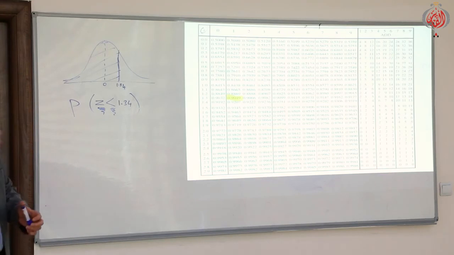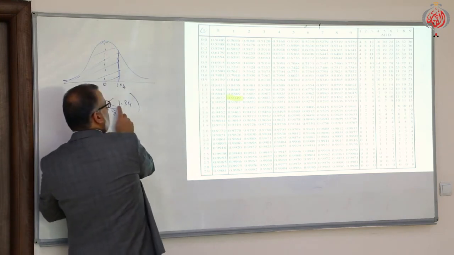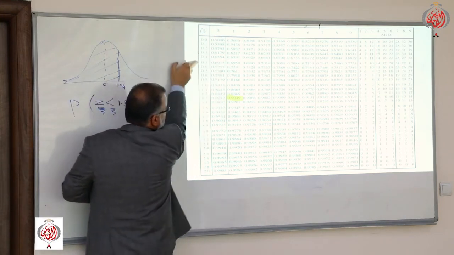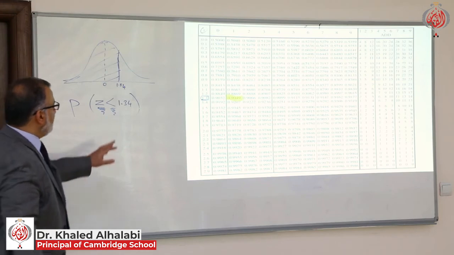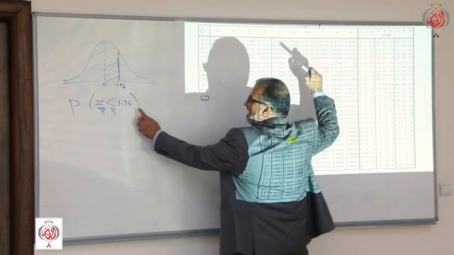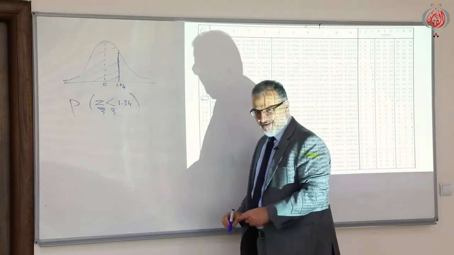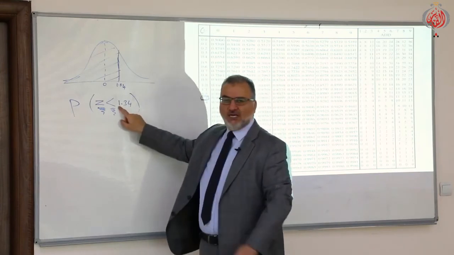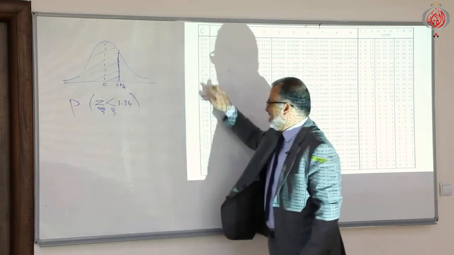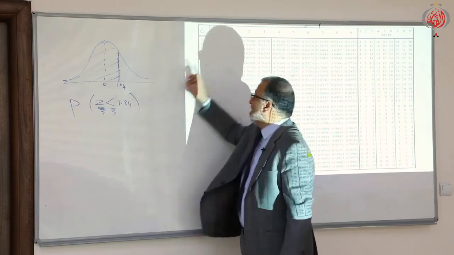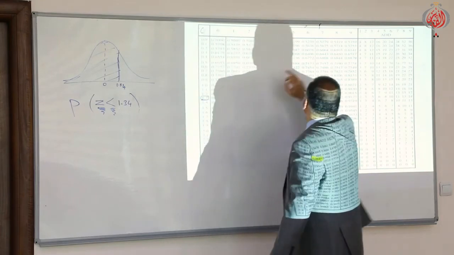Very simple. Go to 1.3, the first two digits. This is 1.3. Then next, that one is the hundredths place, and then this one the thousandths place. So the whole number and the tenths are always from that column. Then the hundredths place you get from that part. Finally, if you have a thousandths place, I will show you, you get it from here.